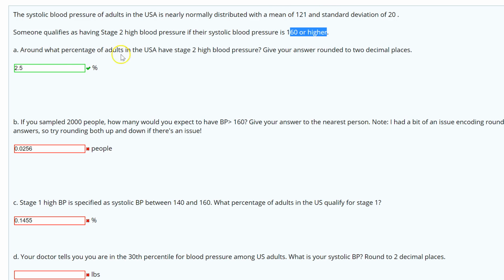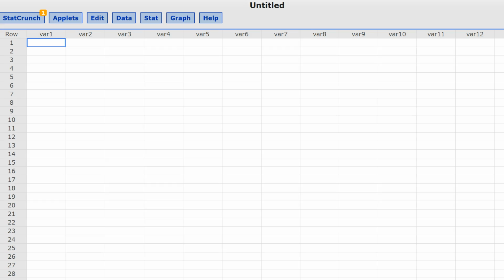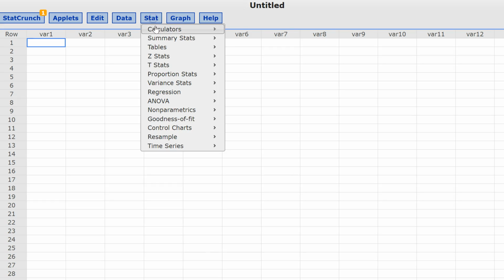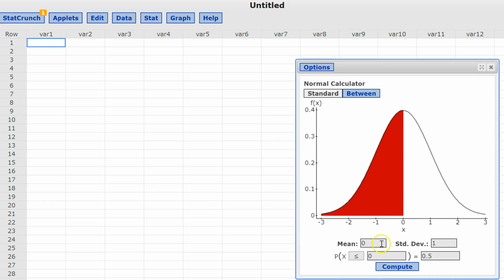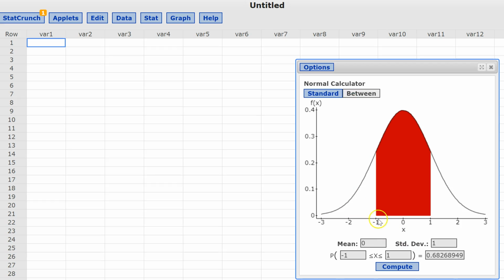And so remember, with StatCrunch, all we're going to do is go to Stat, Calculators, Normal, whenever we want to do any normal calculation. And again, what I was talking about is it's going to ask for the mean and standard deviation, and then it gives us a probability type of statement here, whereas we're finding the probability of this, and it'll tell us the answer or the probability here on the right side. If we want a boundary on the left and the right, then we just click the between button, and it'll give us that option to put both sides.